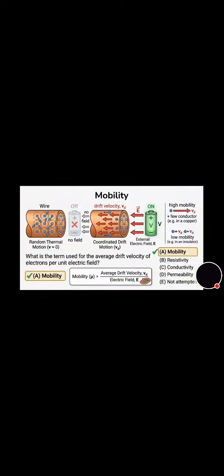What is the term used for average drift velocity of electrons per unit electric field? And its correct answer is option A, that is mobility. And now move towards the next question, that is on the screen.